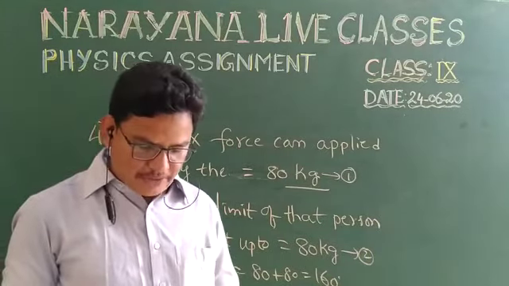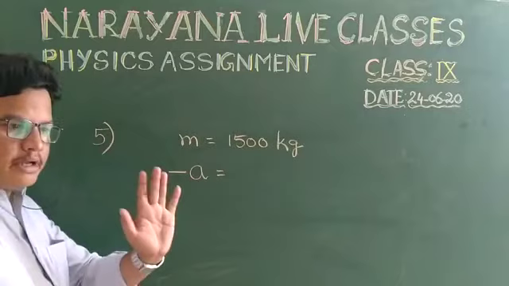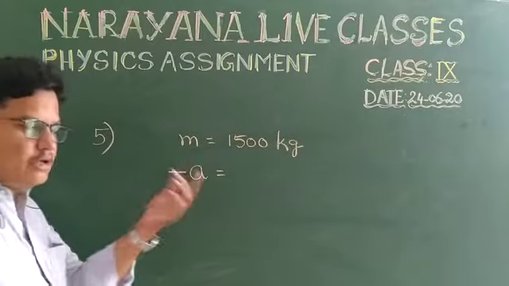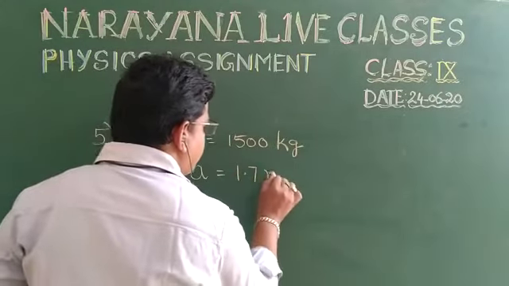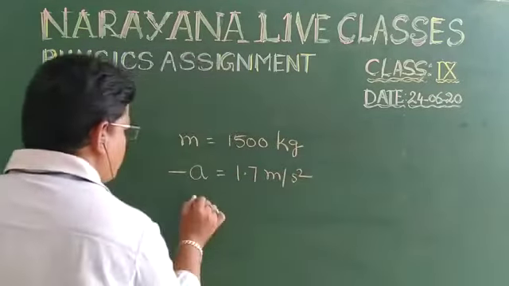Fifth question. Mass of the vehicle m is equal to 1500 kg. Then they gave negative acceleration. Negative acceleration is indicated with minus a. Remember that while writing the data, don't follow blindly. It is negative acceleration, that's why it is mentioned as minus a. How much? 1.7 meter per second square. So a is equal to minus 1.7 meter per second square.